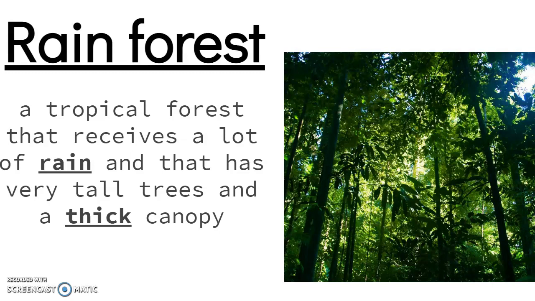A rainforest is a tropical forest that receives a lot of rain, that has very tall trees and a thick canopy. So in the rainforest, you're going to have water, you're going to have trees, there are going to be different kinds of animals, but without the tools like we have today, it would be very hard to clear a rainforest if you were wanting to farm. And sometimes that thick canopy at the top, all of those thick leaves can cause some issues. And a rainforest is usually humid, and there are lots of insects in a rainforest.